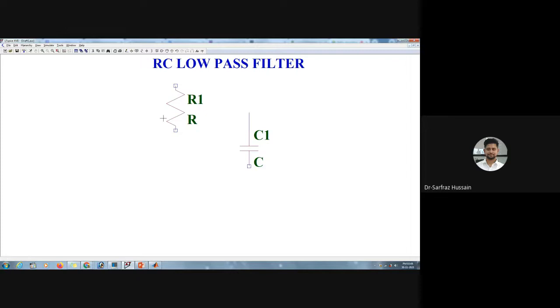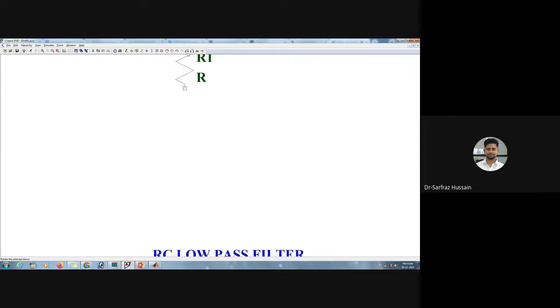Now, if I want to change the direction of this one, if I want to make this upright, or if I want to make this one in a horizontal way, what I will do, I'll click on this particular button, that is the move one. Then I'll click on the resistor, and if you move this one upwards, it goes up. So that is why you have to be careful. Now, once your cursor is near to these two points, there is a term called rotate, and another is mirror. So when you want a mirror image of that one, you can click on this one. Okay, so this is just the mirror image.